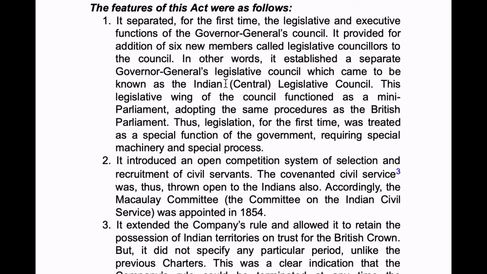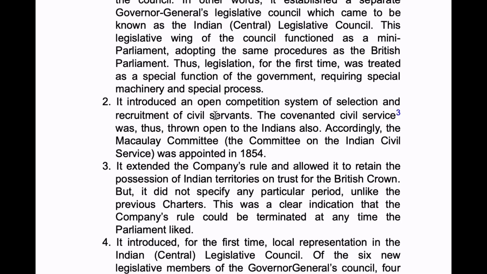Okay. Now next, it introduced an open competition system for selection and recruitment of civil servants. See, before, in 1833, it thought to do an open competition system for selection of civil servants, but the Court of Directors rejected it. And again here it introduced the open competition system for selection and recruitment of civil servants. The covenanted civil service was thus thrown open to Indians also.